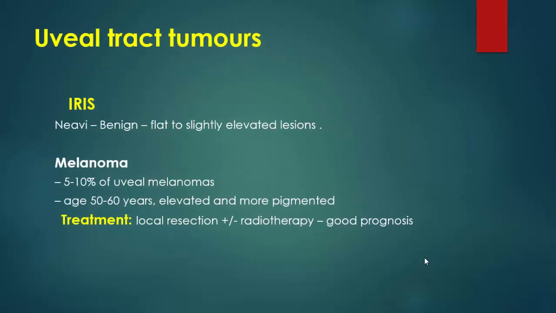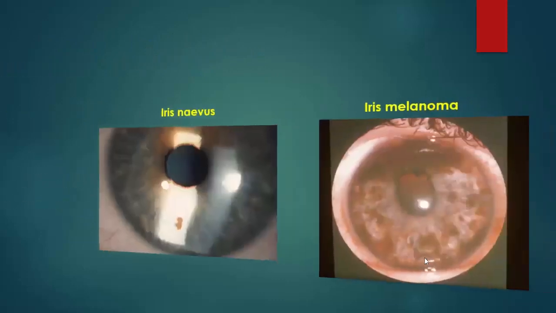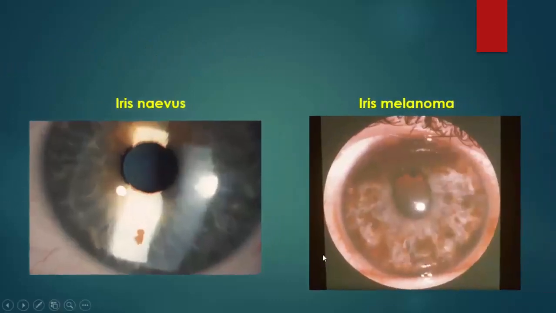Uveal tract tumors, including the iris, which can show nevi, which are benign flat to slightly elevated lesions, or melanoma, which is a malignant tumor and represents 5 to 10% of uveal melanoma. The age of presentation is from 50 to 60 years, with an elevated and more pigmented lesion. Treatment is mainly by local excision plus or minus radiotherapy, with good prognosis. This photo shows an iris nevus, while here is uveal melanoma with an extensive pigmented lesion involving a sector of the iris.